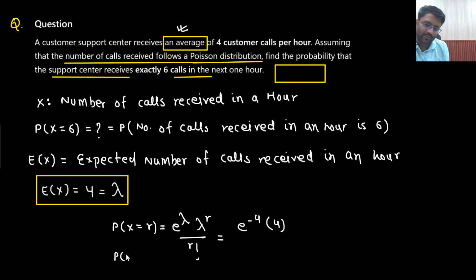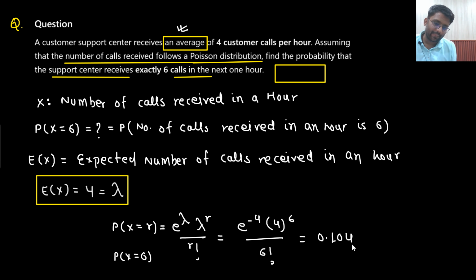You are supposed to find out x taking value 6: e to the power minus 4 into 4 to the power 6 divided by 6 factorial, which is 0.104. This is the answer that you are getting.